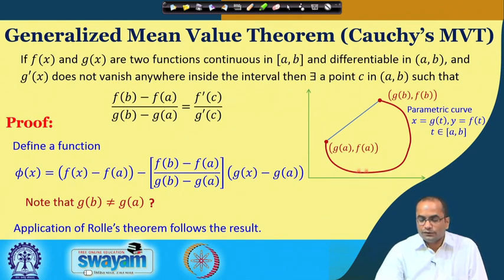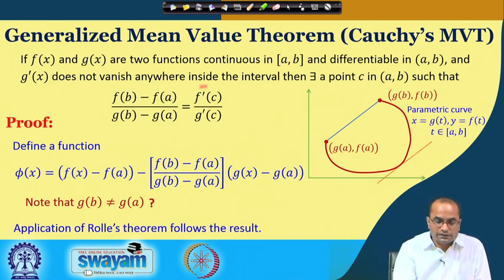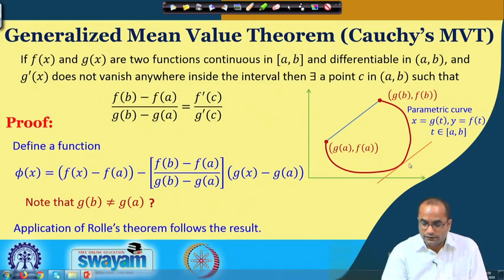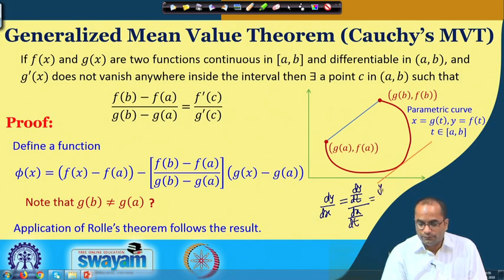The right hand side here says that there will be at least one point on this curve where the tangent will be parallel to this line. If you take a close look, this f prime c over g prime c is nothing but the slope of the tangent line at some point c, because the slope for the parametric curve will be calculated as dy over dx, which is dy over dt divided by dx over dt, or y prime t divided by x prime t.